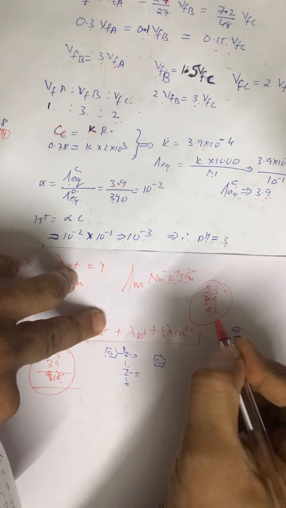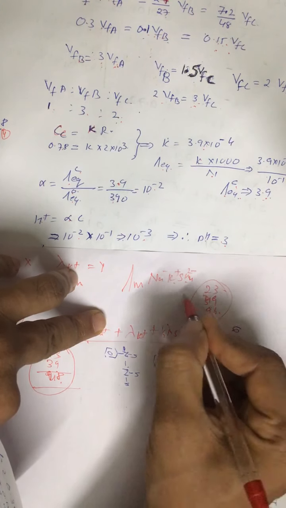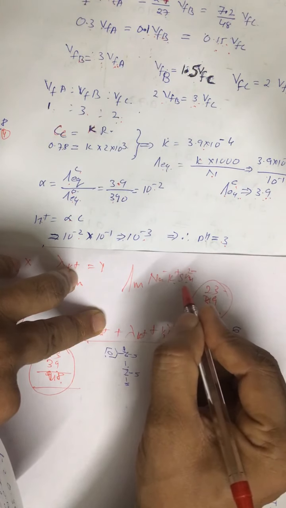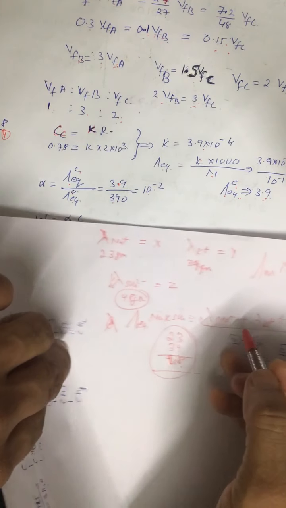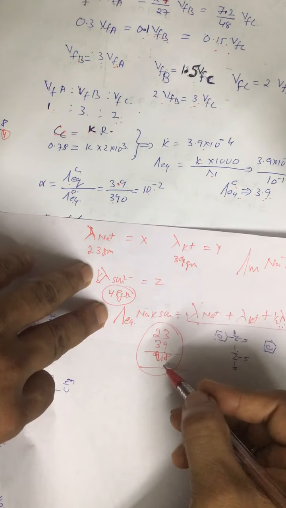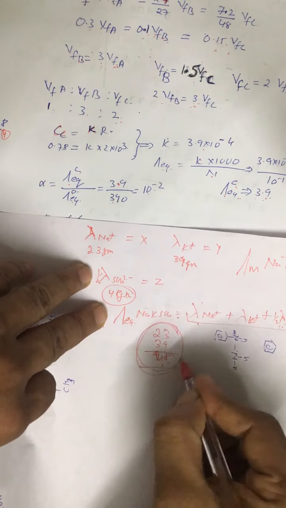Conductance exhibited by all the ions of 1 gram mole of a substance is called molar conductance. And equivalent conductance is the conductance exhibited by all the ions of 1 gram equivalent of a substance, that is equivalent mass. So this is equivalent mass. Alright, so that conductance is called equivalent conductance.